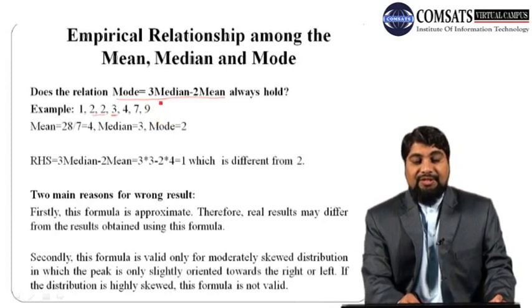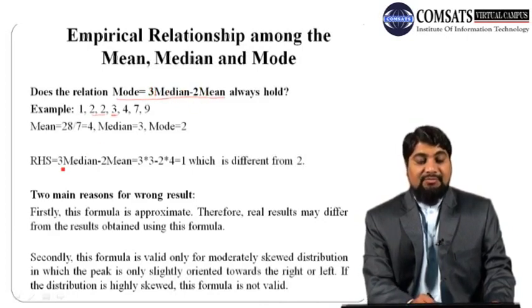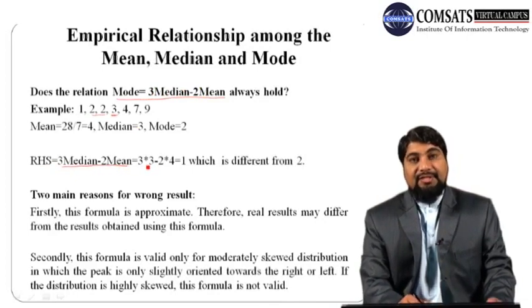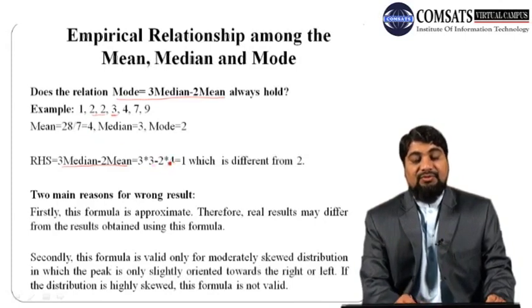Now the relationship is mode is equal to 3 times median minus 2 times mean. So let us calculate the right hand side. On the right hand side we have 3 times median minus 2 times mean. Just replace the values of median and mean. So 3 times median, which is 3 times 3, minus 2 times mean, mean is 4, so 2 times 4. So 3 times 3 is 9, minus 2 times 4 is 8. So 9 minus 8, we get 1.